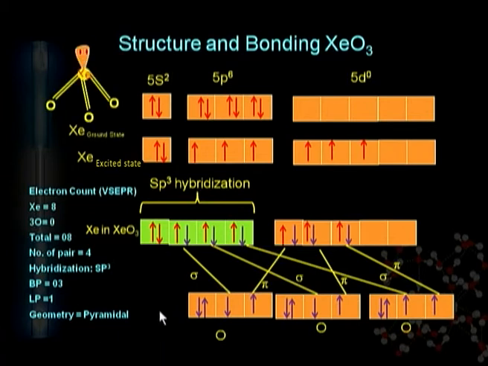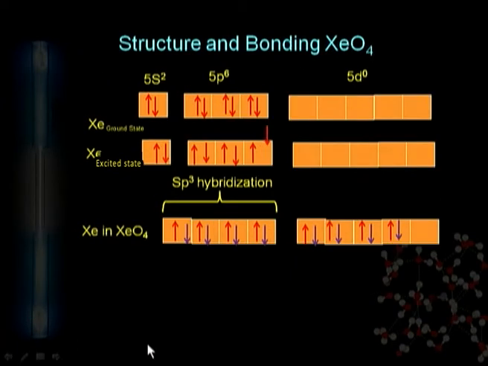In sp3 hybridization, we know that with 3 bond pairs and 1 lone pair, that is a pyramidal type of structure. We can compare this structure with ammonia. sp3 hybridization also occurs in the ammonia molecule, with 1 lone pair of electrons, and gives a pyramidal type of structure. The next oxide is what?